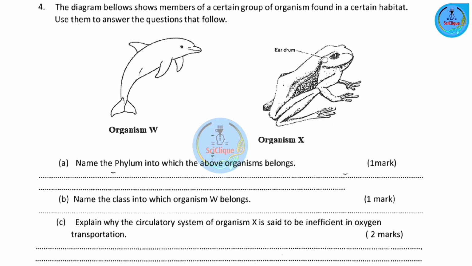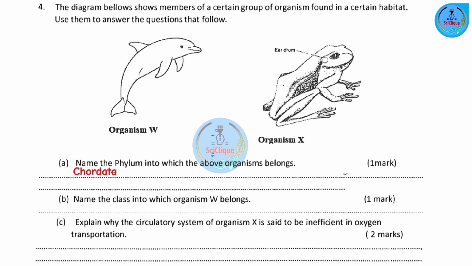Question number 4. The diagram below shows members of a certain group of organisms found in a certain habitat. Use them to answer the questions that follow. Okay, so we have organism W, this is a dolphin, so a mammal. Organism X, this looks to be a frog, so an amphibian. Part A, name the phylum into which the above organisms belong. These are vertebrates and therefore they belong to phylum Chordata.